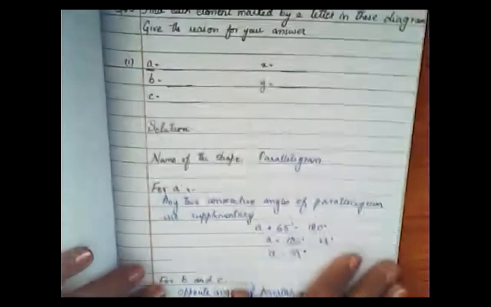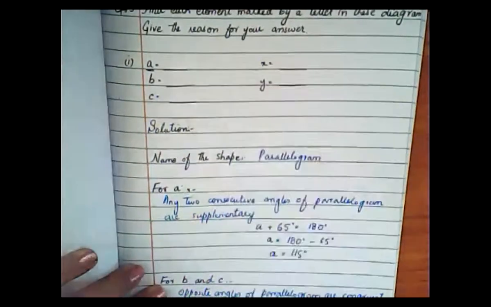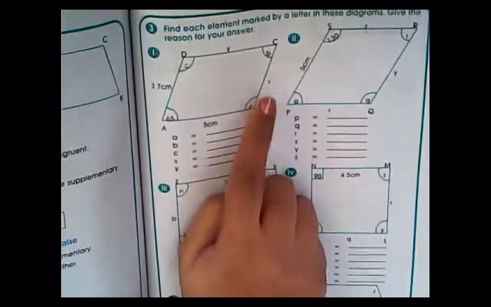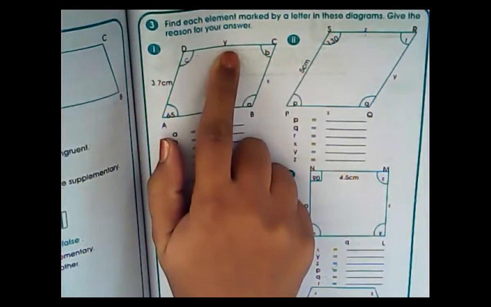Now, next you have to find out X and Y. As you can see in the book, this is X, which is a side, and this is Y, which is again a side.